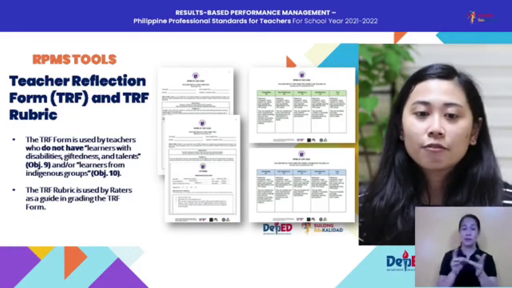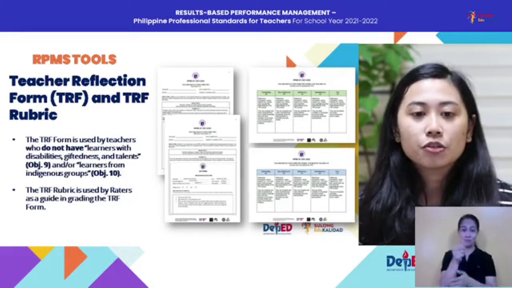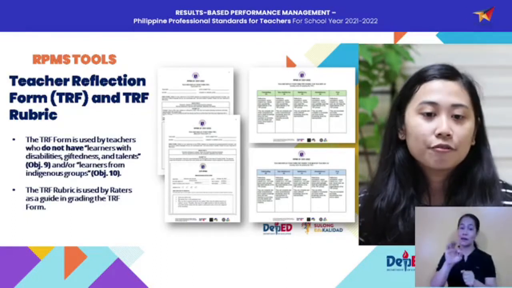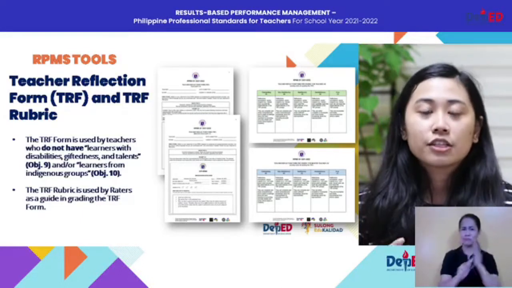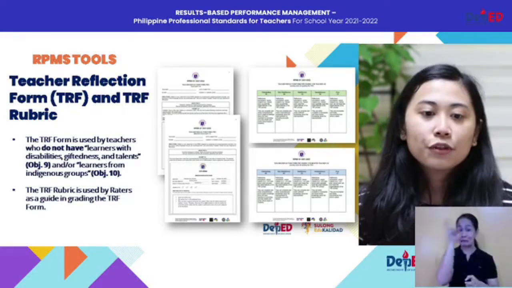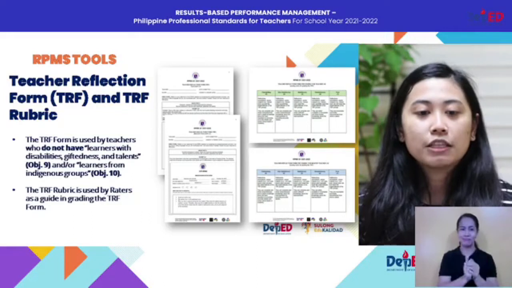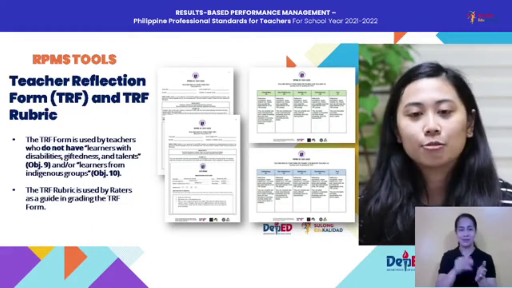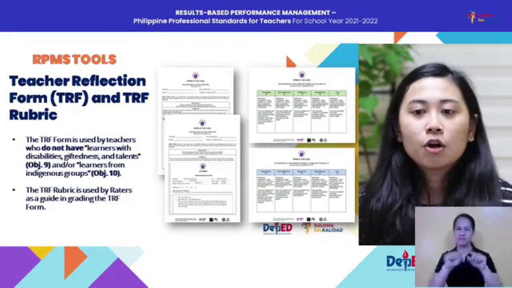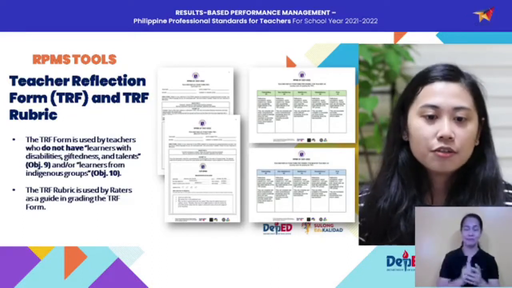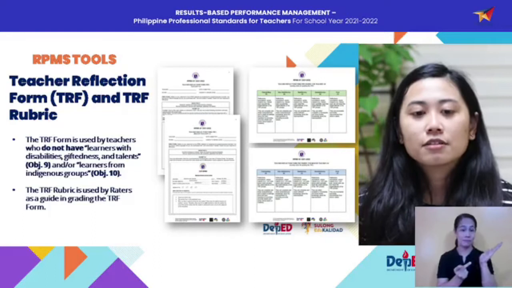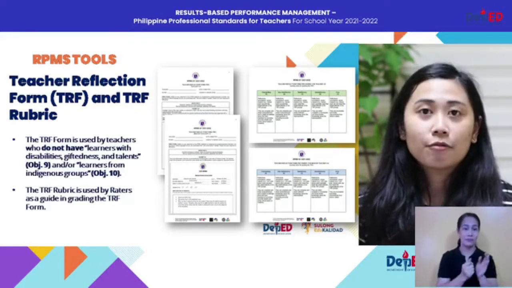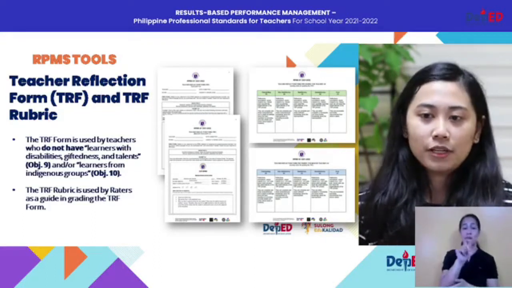This TRF form is used by our teachers who, again, do not have learners with disabilities, giftedness, and talents as described in Objective 9, or if you do not have any learners from indigenous groups as described in Objective 10. On the right part of your screen, you have the TRF rubric, which will be used by your raters as a guide in grading the TRF form, which the ratee accomplished.